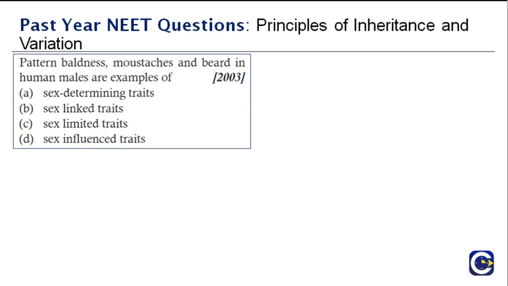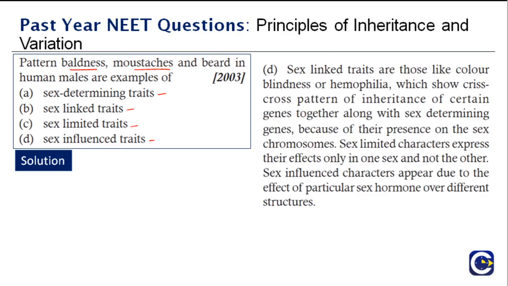So let's begin. The first question, asked in 2003: pattern baldness, mustache and beard in human males are examples of sex determining traits, sex linked traits, sex limited traits or sex influenced traits. These are quite similar terms, but they are very different from each other, and we have seen some questions related to this topic previously also in the previous parts. So what is the answer? Pattern baldness, mustache and beard in human males is an example of sex influenced traits.